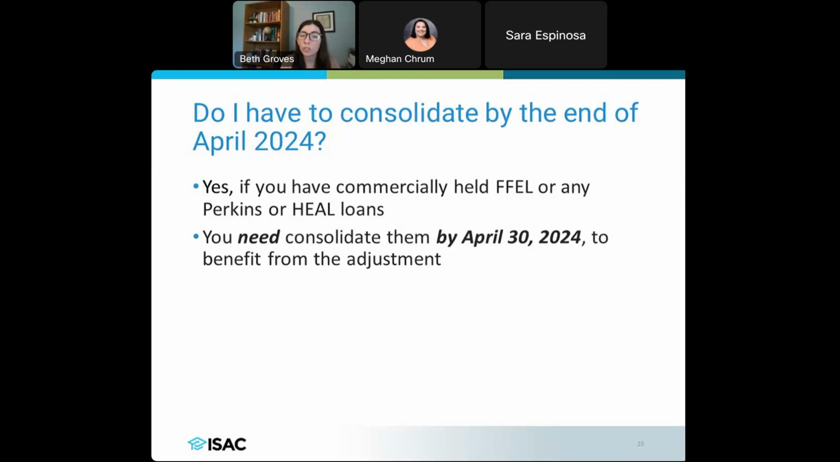But if you have those commercially held FFEL loans, or Perkins loans, or HEAL loans, those are only going to qualify for this adjustment if you take that step to consolidate by April 30th of 2024. So yes, you could consolidate later, but you're not going to be able to benefit from this specific adjustment if you do that later. So you need to consolidate by April 30th.